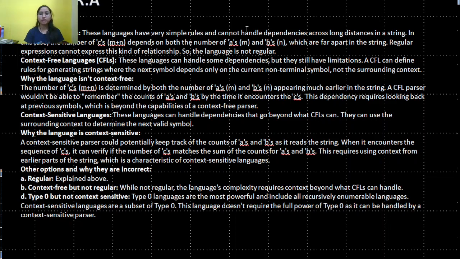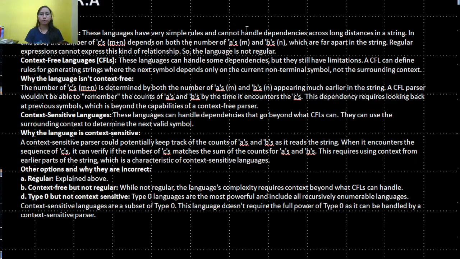Context-free language. This language can handle some dependency, but it still has limitations. A context-free language can define rules for generating strings where the next symbol depends only on the current non-terminal symbol, not the surrounding context. That's why the language isn't context-free. The number of c's is determined by both the number of a's and b's appearing much earlier in the string.